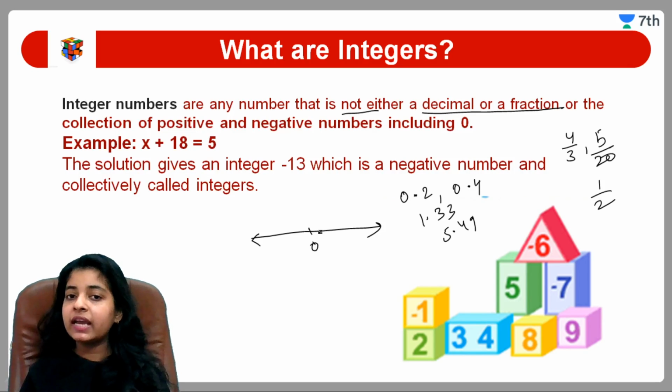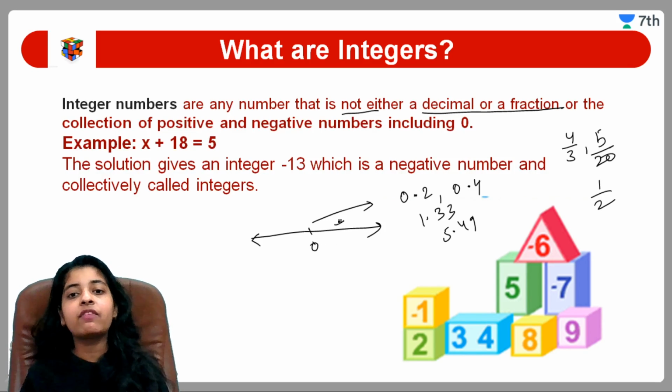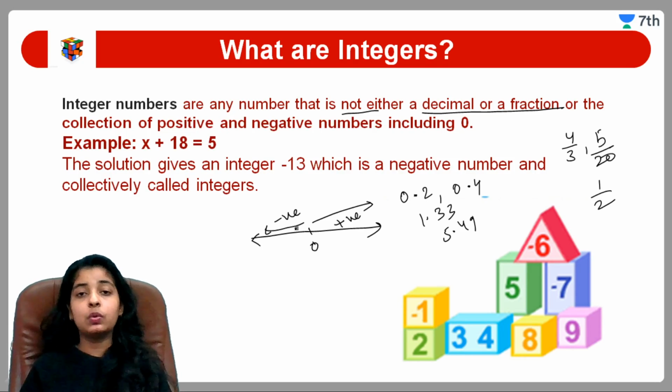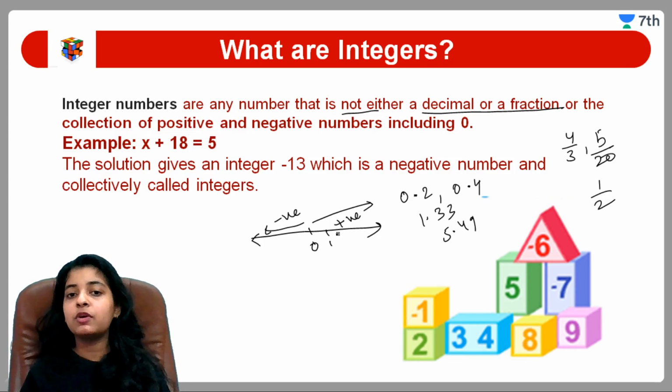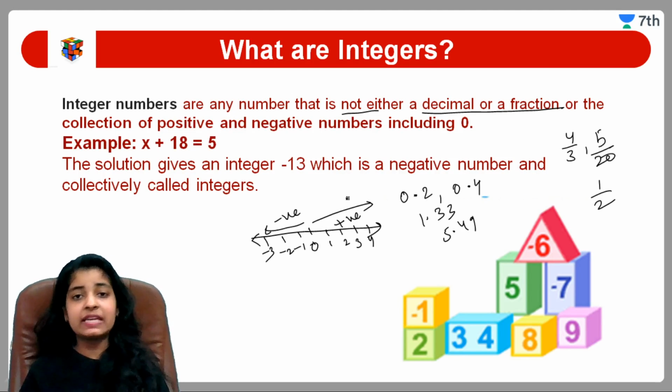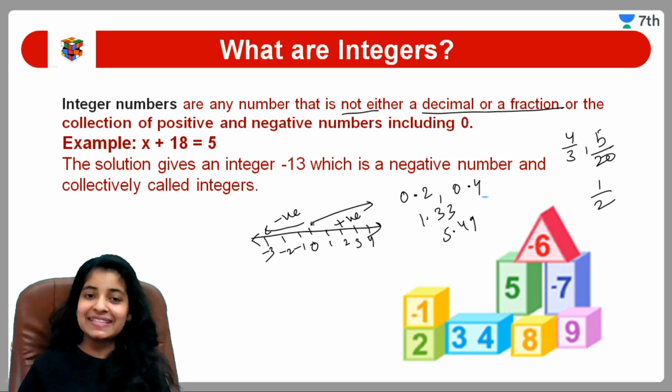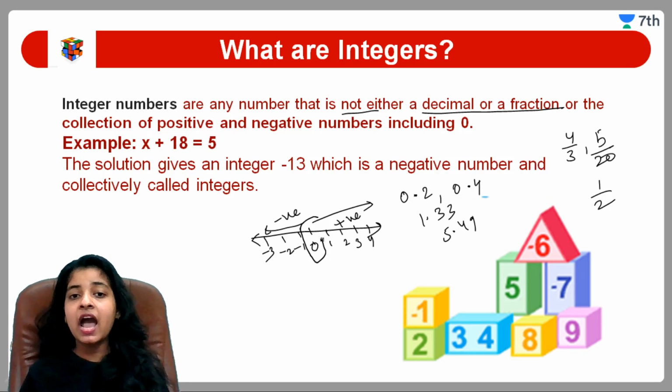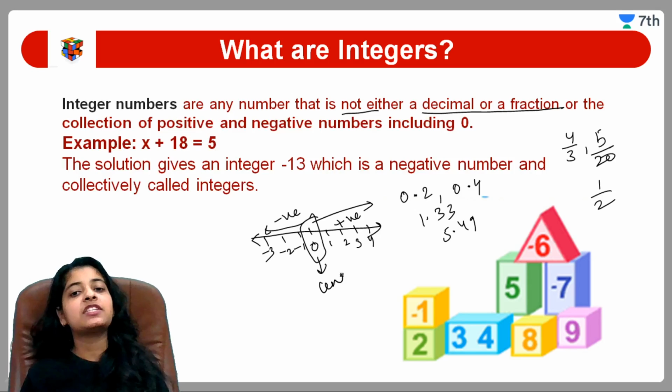This is the number line in which this is the right side and the right side is the positive side, and this is the left side which is known as the negative side. Here we are having the numbers 1, 2, 3 and 4. Here we are having the numbers -1, -2 and -3. So this is the number line which is having positive numbers on the right side, negative numbers on the left side and 0 in the center.